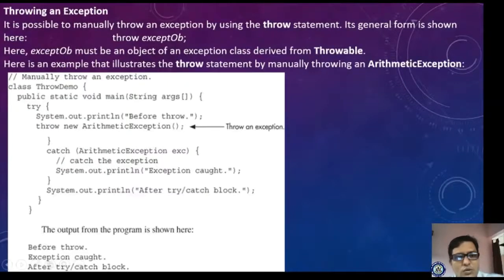What you have done in this program is create your own exception. Now you may be confused whether we have created any exception. No, we have taken the built-in exception, right? Which built-in exception have we taken? Arithmetic exception. For that, what statement are you printing? Exception caught. To understand this concept more, we have one more example.